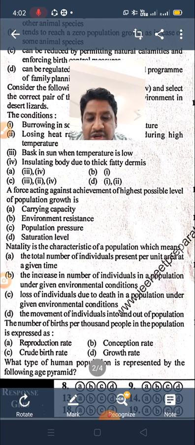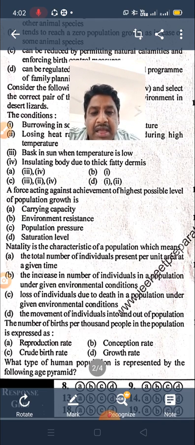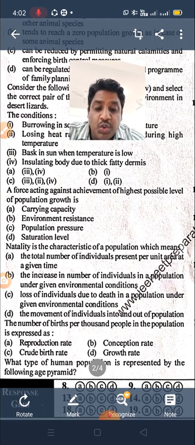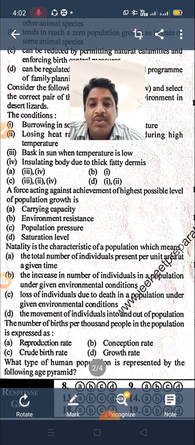And option C, population pressure, means the increasing number and excess of food consumption. As a result, most of the organisms migrate and expand to another area, and the population declines. We call it population pressure.